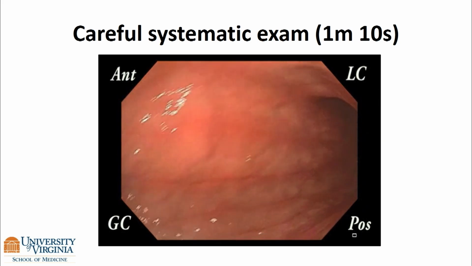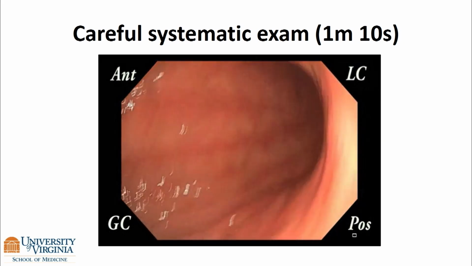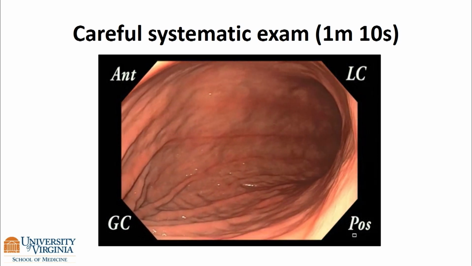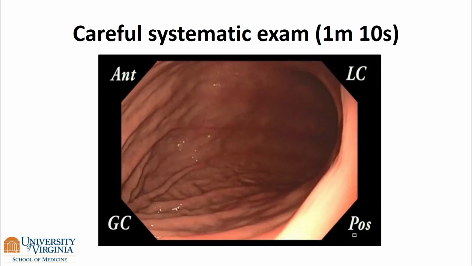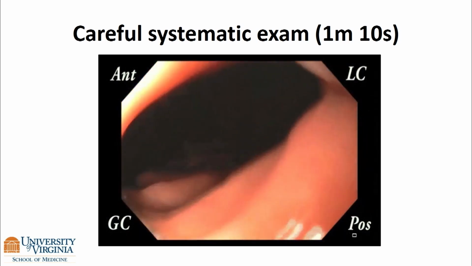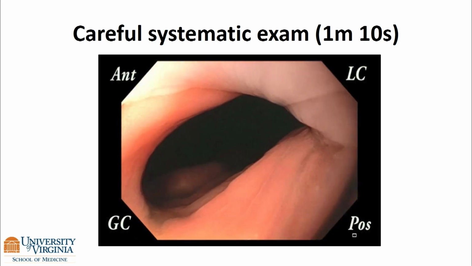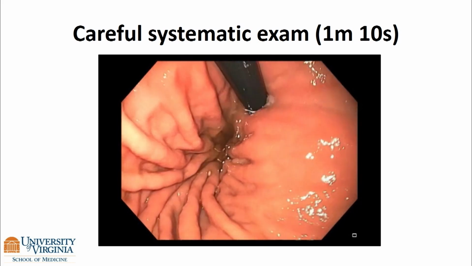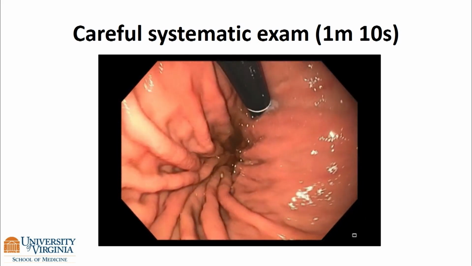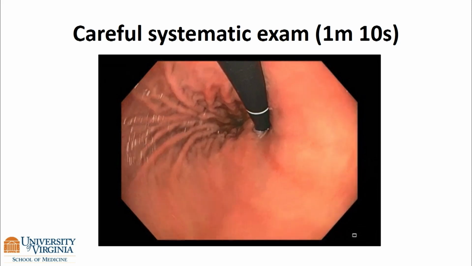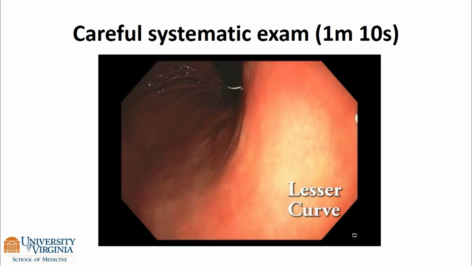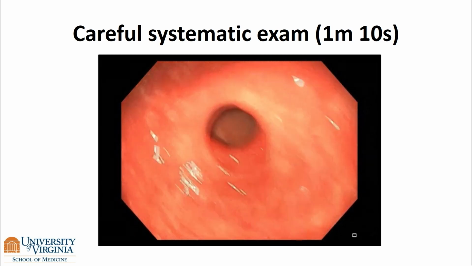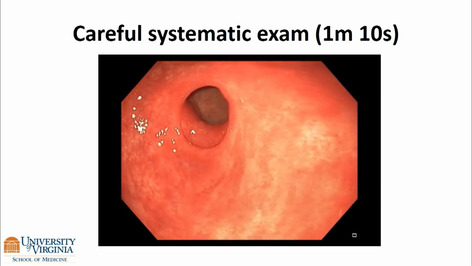every little square inch of the stomach in a careful way, all the way back in the various stations of the antrum, the body. And then here we're working up into the proximal stomach. We'll see the Z line soon. This whole exam took 1 minute, 10 seconds. We retroflex, looking at the fundus. Swing the scope around, looking at the cardia and the lesser curve, which is a hot spot. We push the scope in, and if you've done it properly, you've ended where you've begun.